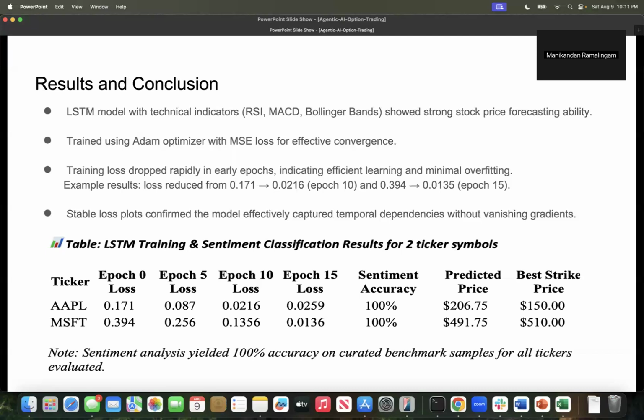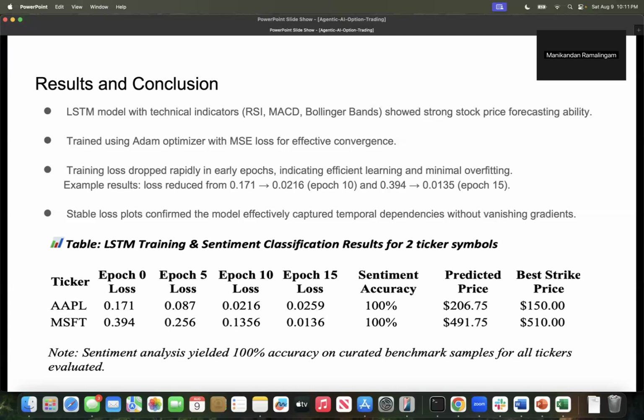Now, results and conclusion. The LSTM model with technical indicators like RSI, MACD, and the Bollinger Band showed strong stock price forecasting ability. The training loss dropped rapidly in the earlier epochs, within the first 20 epochs, indicating efficient learning and minimal overfitting. The loss reduced from 0.171 to 0.0216 around epoch 10 itself. So it is a good sign as well, right?